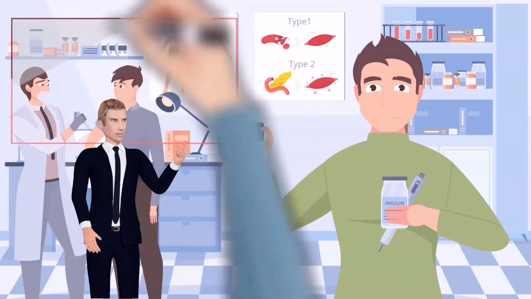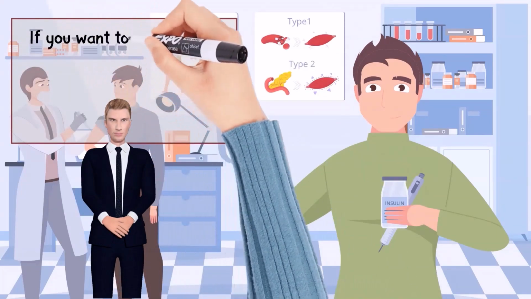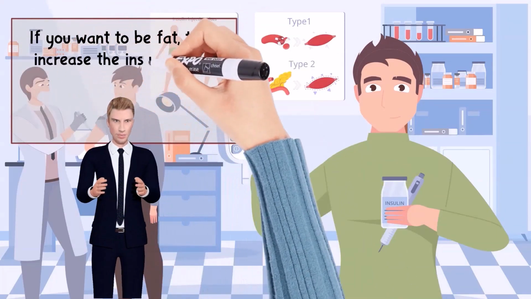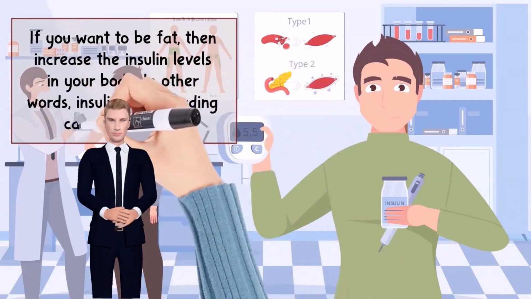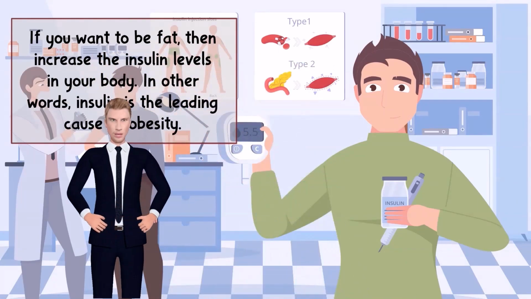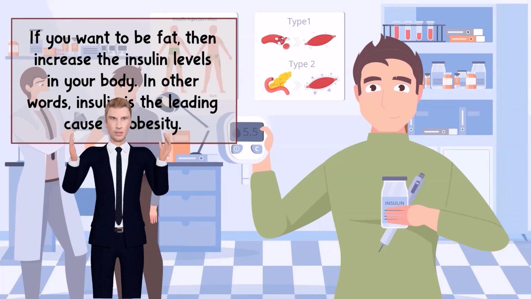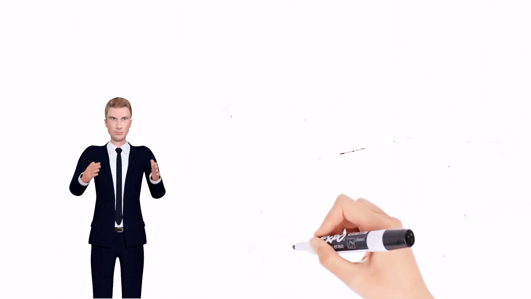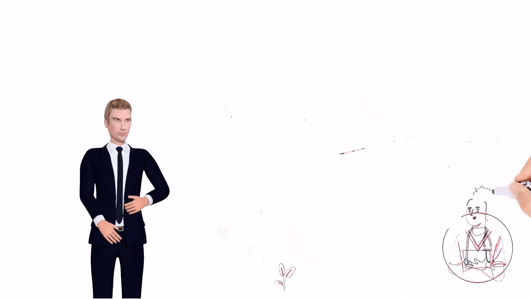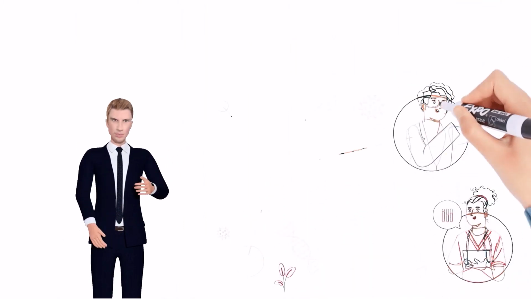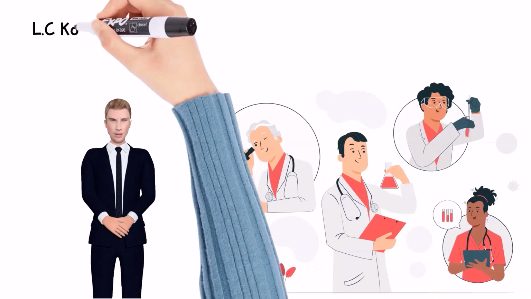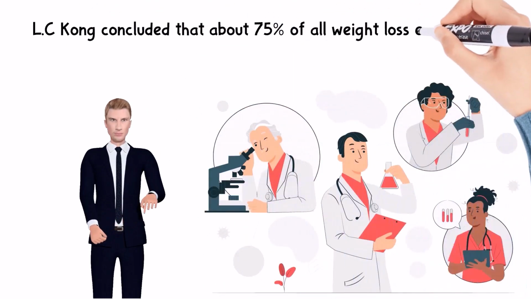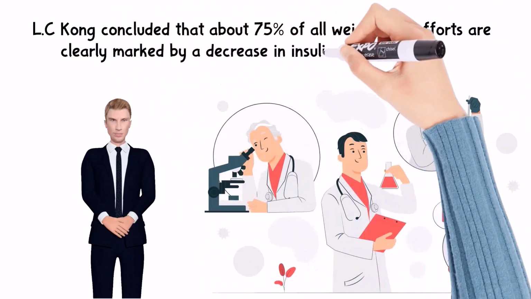If you want to be fat, then increase insulin levels in your body. You do not have to consciously inject the hormone insulin into your body because your body naturally produces this hormone without you knowing it. I just want to point out that insulin is the leading cause of obesity. Not making it up, this is proven by research conducted by L.C. Kong in 2013. Kong revealed that about 75% of all weight loss efforts are clearly marked by a decrease in insulin levels in the body.